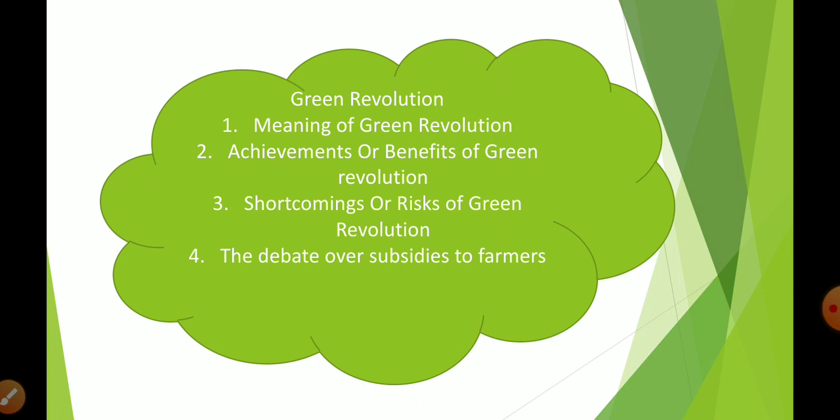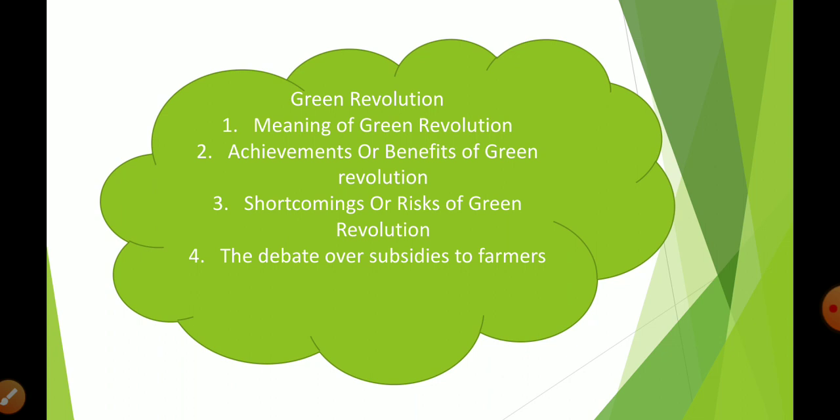Before starting it, I want to tell you that in the previous chapter and in this chapter also, we learned that our agriculture sector was very backward and stagnated during the British rule. There are two basic reasons for this stagnation and backwardness. First is the Zamindari system, and second is using outdated technology, our conventional way of farming. Because of that, our productivity and production are both very low.